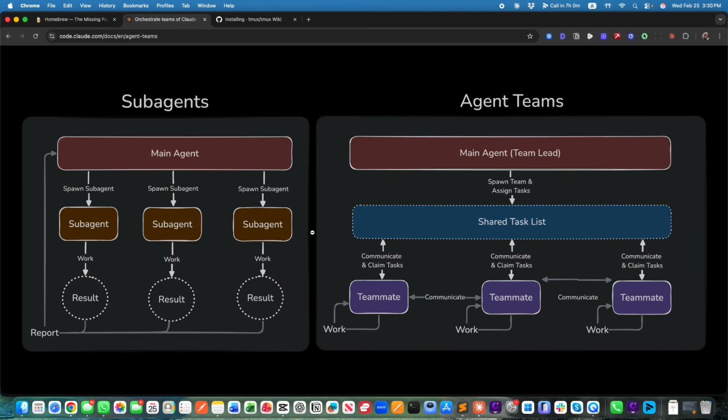Think about the last time you had a real strategic decision to make in your business. Not a simple one, a real one, where there were genuine arguments from multiple directions, real risks on each side, and the wrong call had consequences. So, what would you do? You probably got the right people in a room and went back and forth. Someone played devil's advocate, somebody grounded it in reality, and eventually you landed somewhere.